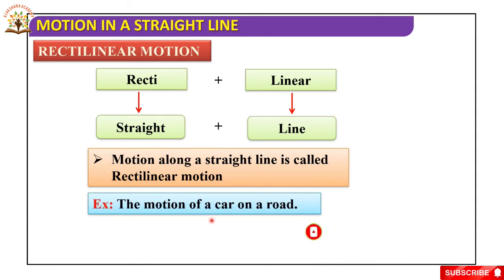The motion of a car on a road is an example of rectilinear motion. So motion along a straight line is called rectilinear motion. Example, the motion of a car on a road. Now this car is moving along a road on a straight line.